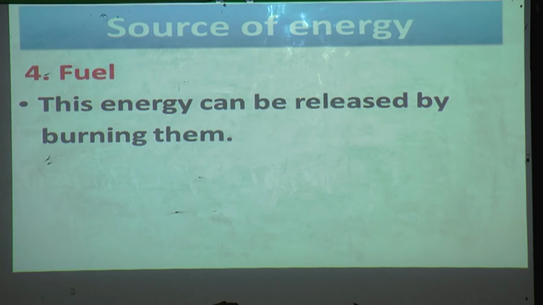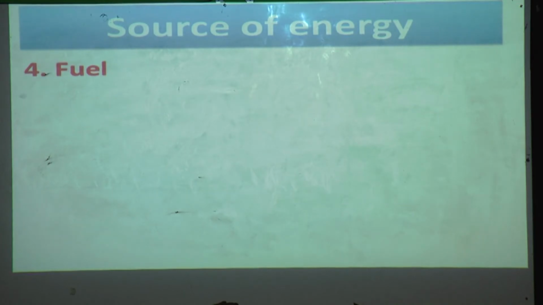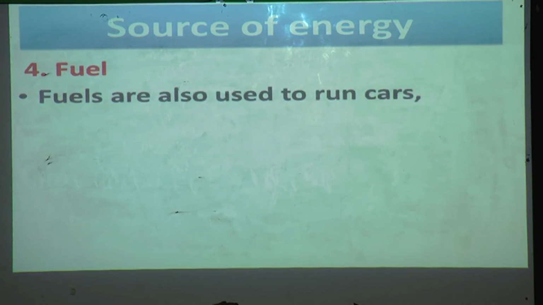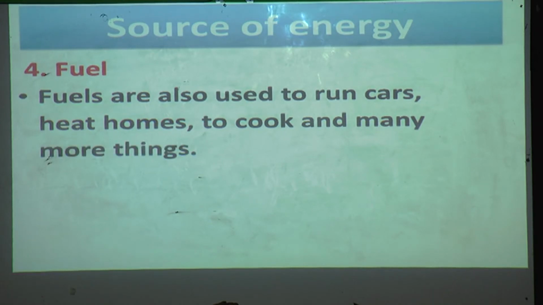So we have to burn that source. Machines are run by burning fuels. Fuels are also used to run cars, heat homes, cook food and many more things.